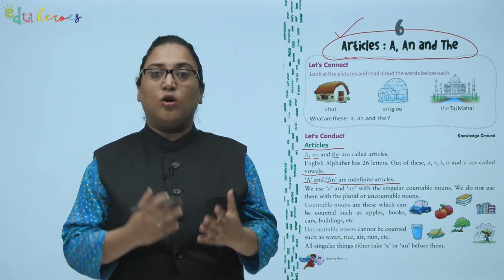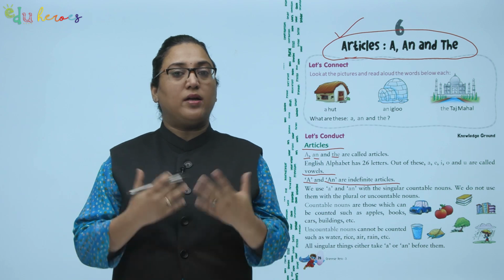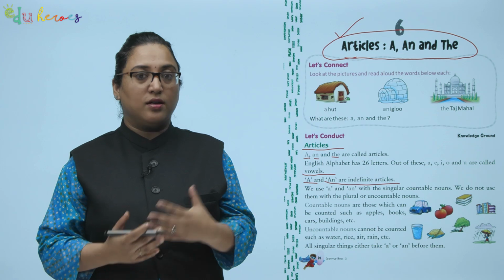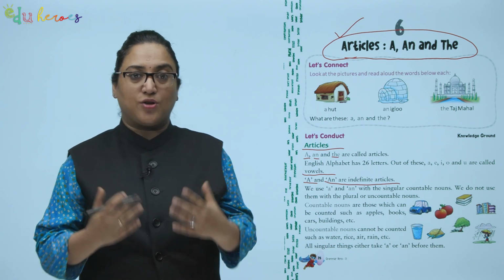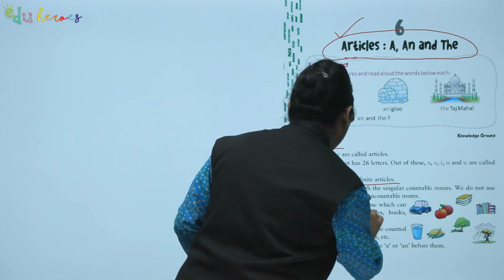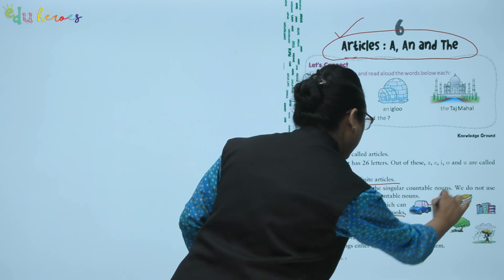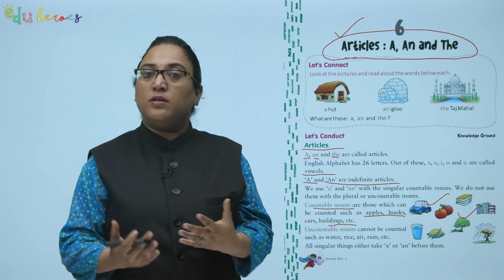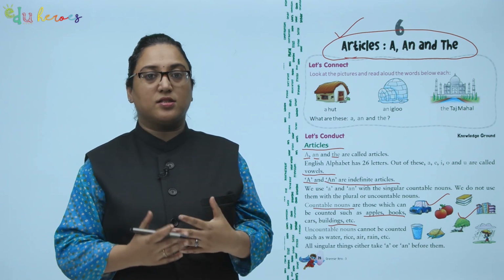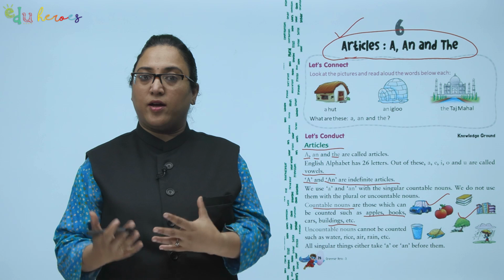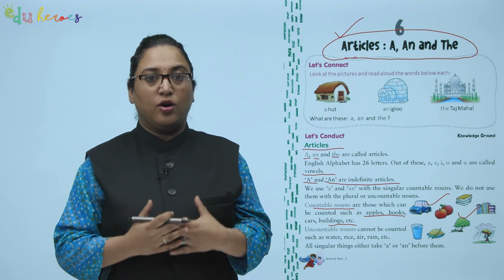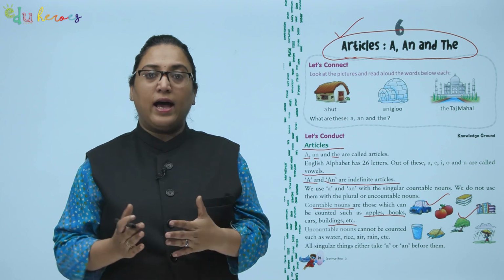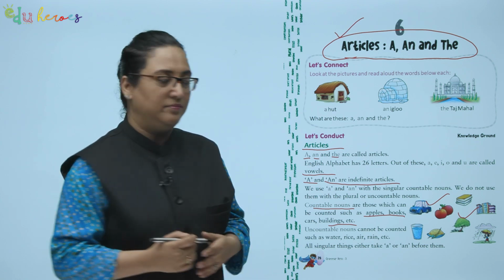Countable nouns are those which can be counted, such as apples, books, cars, buildings, etc. Whereas uncountable nouns cannot be counted, such as water, rice, air, rain, etc. All singular things either take a or an before them.